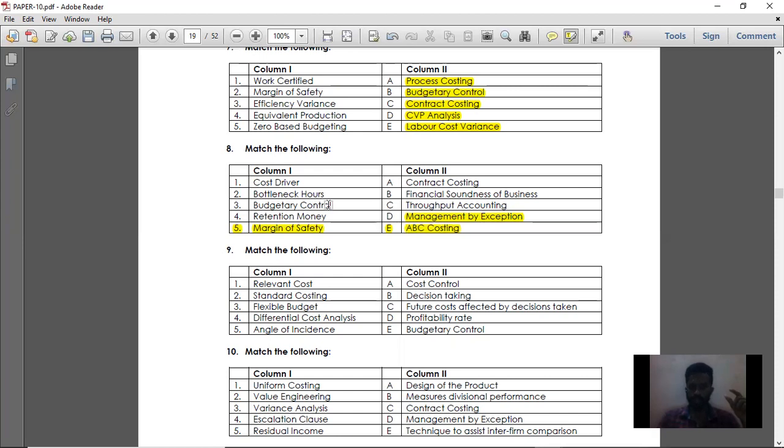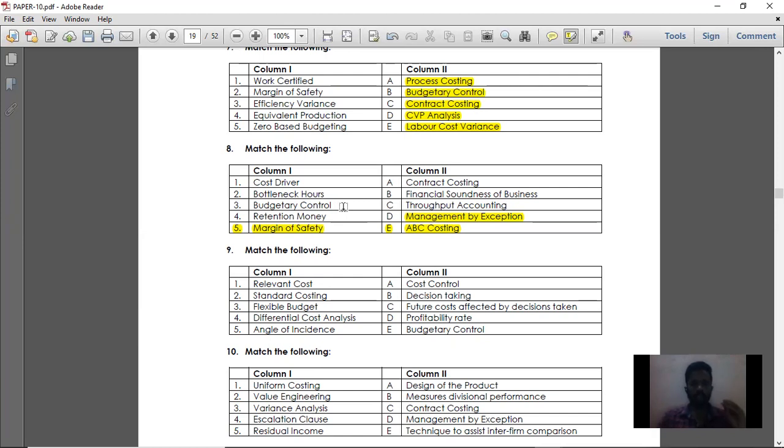Next, bottleneck hours. Bottleneck hours is nothing but a particular capacity is limited. That is called bottleneck factor. First, understand what is a bottleneck. A bottleneck factor is nothing but a particular factor that is a scarce resource.